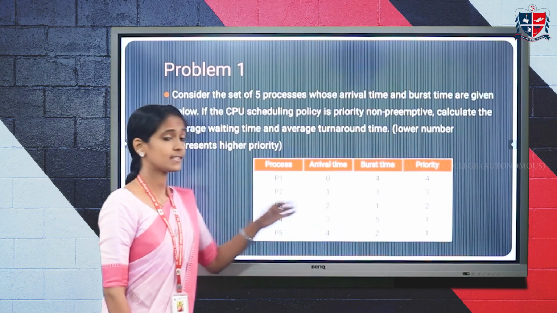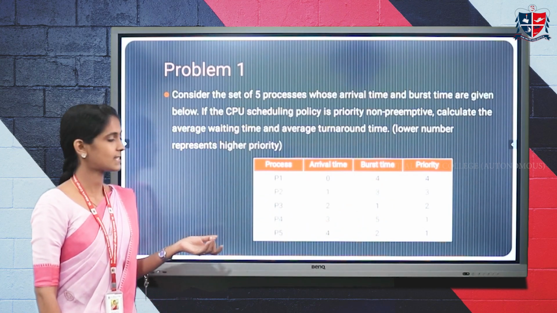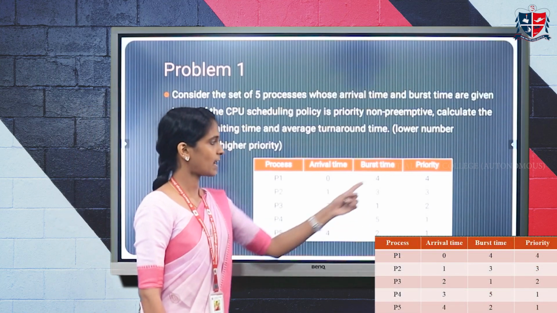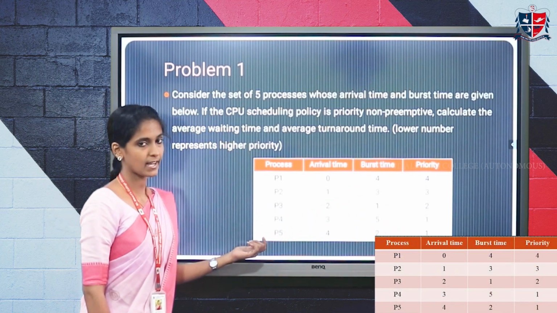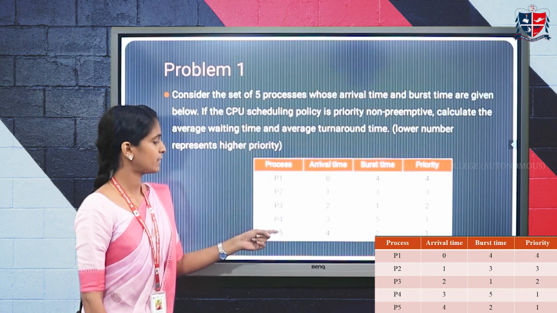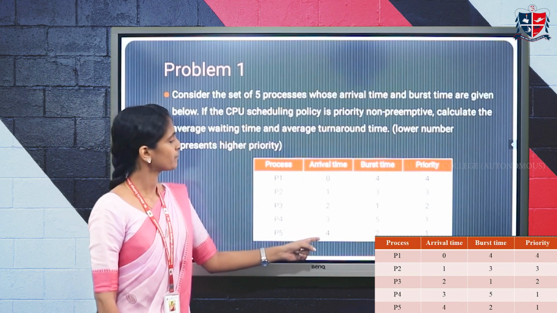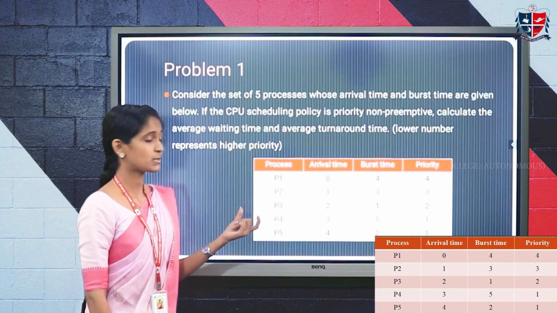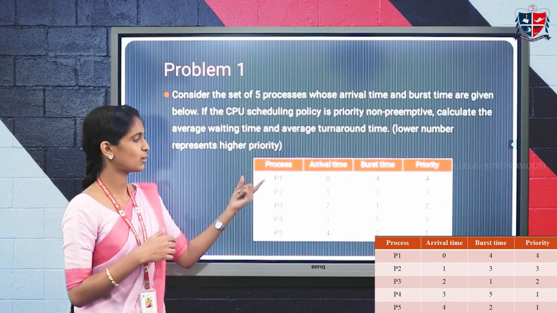So first, this priority scheduling algorithm is based upon the priority. So here we want to check it. P5 has the highest priority and P1 has the lowest priority. But P5 arrives at time interval 4, while P1 arrives at time interval 0. So between 0 and 4 we can execute P1.